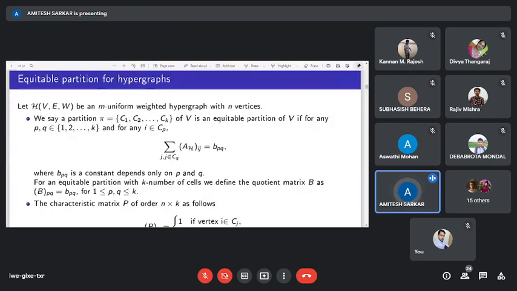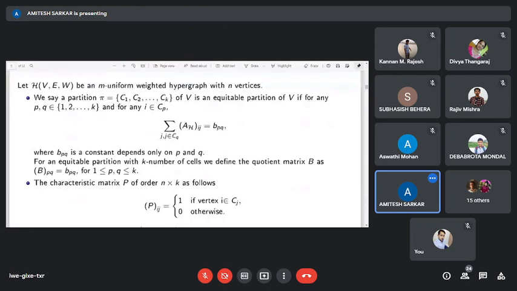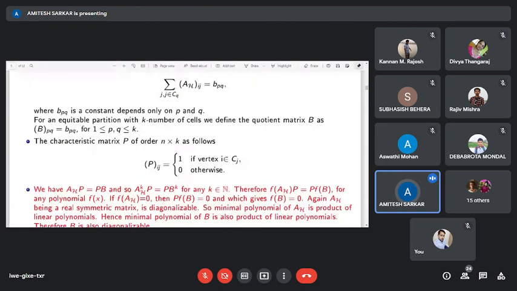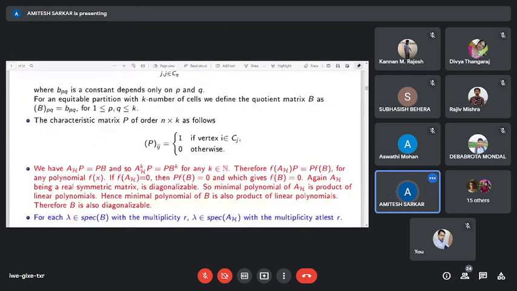For an equitable partition with k cells, the quotient matrix is the k by k matrix formed by these b_pq. The vertex-cell characteristic matrix P is defined as follows: P(i,j) equals 1 if the vertex i belongs to the jth cell and 0 otherwise.